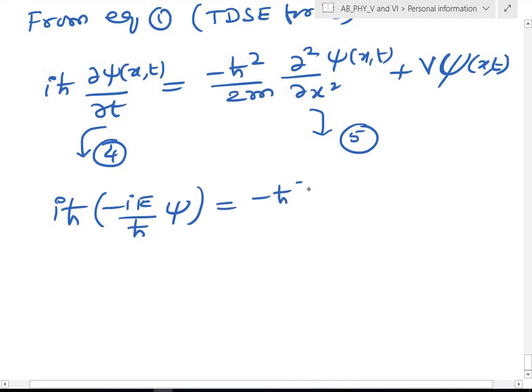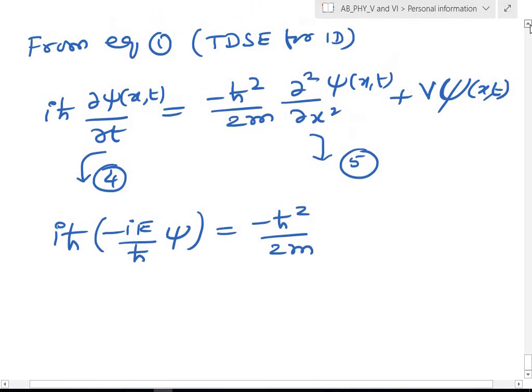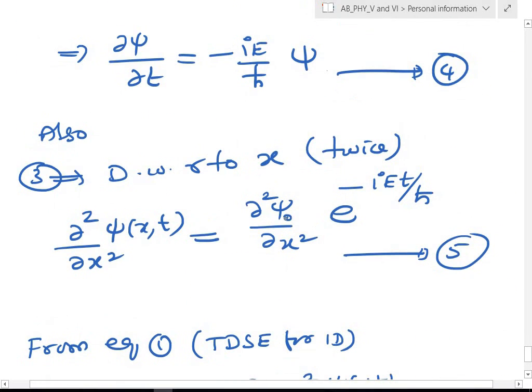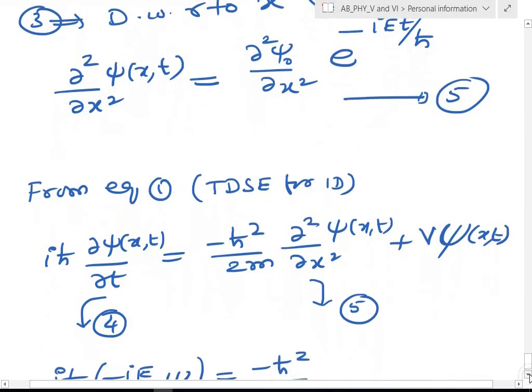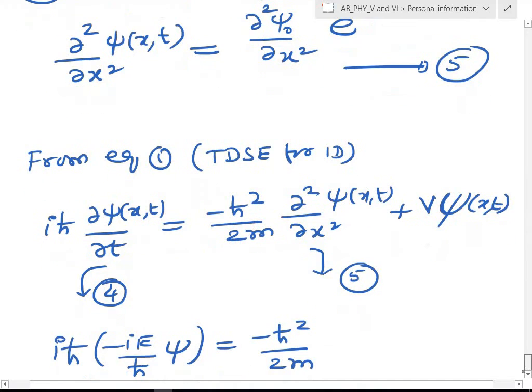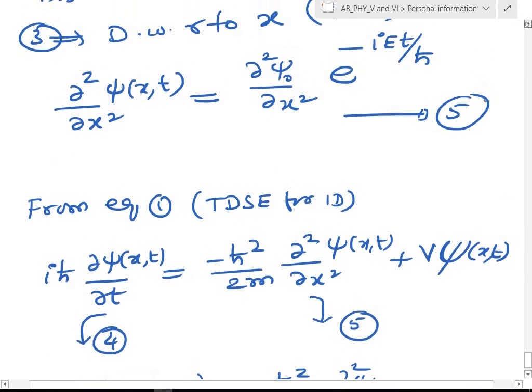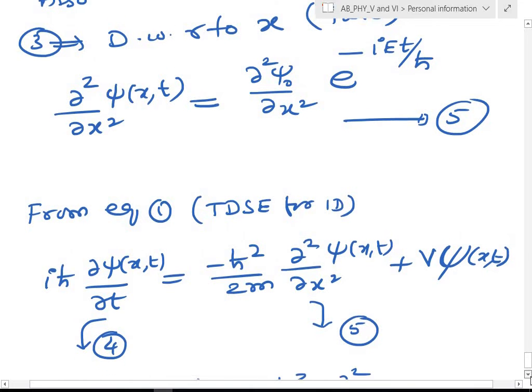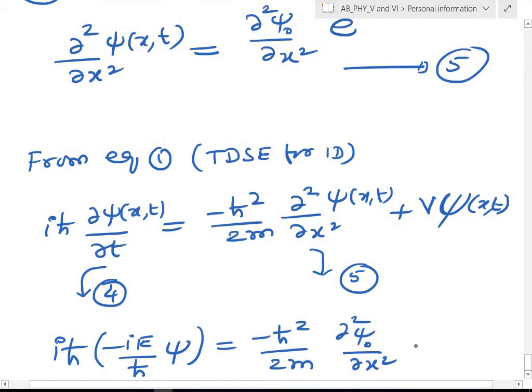Then here, minus h square by 2m del square psi naught by del x square, e power minus iEt by h cross.